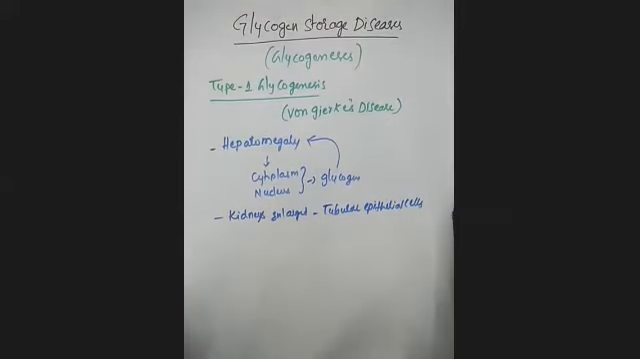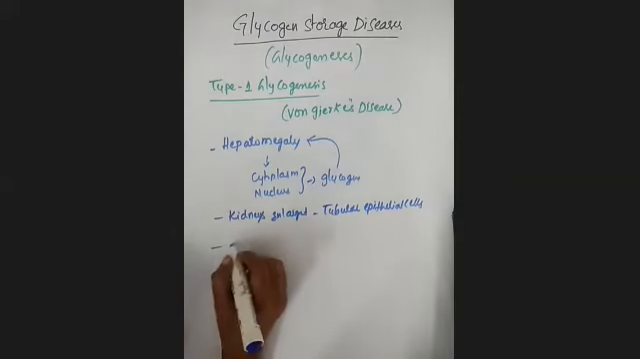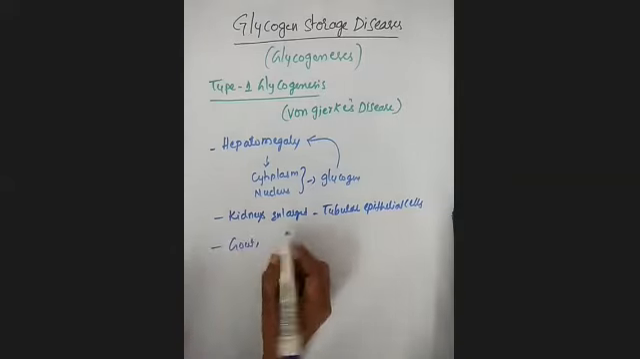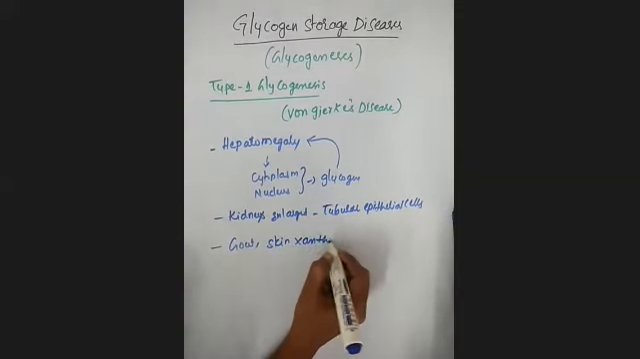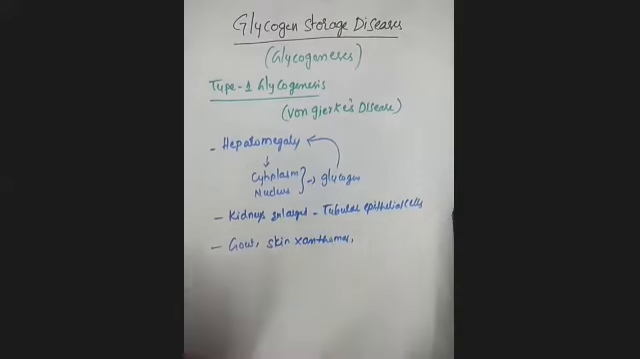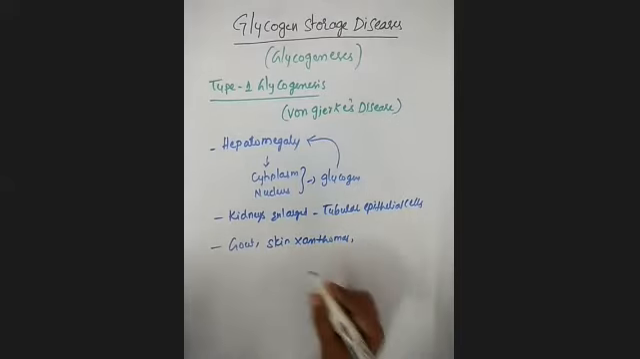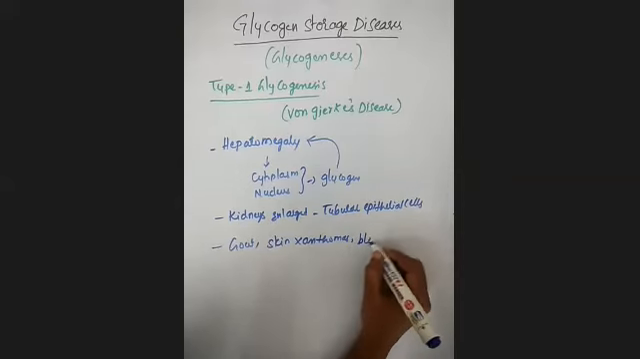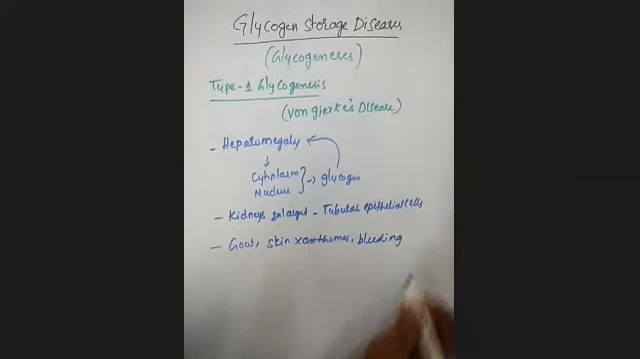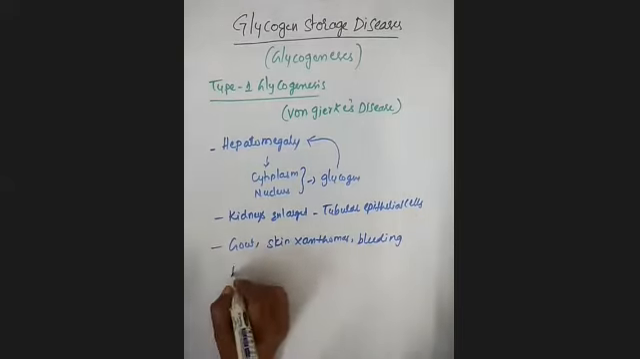Next, you are going to observe some other features, like gout and skin xanthomas. Gout is the accumulation of uric acid crystals, and skin xanthomas are raised bumps in the skin which are very hard. You will also observe bleeding tendencies due to platelet dysfunction.